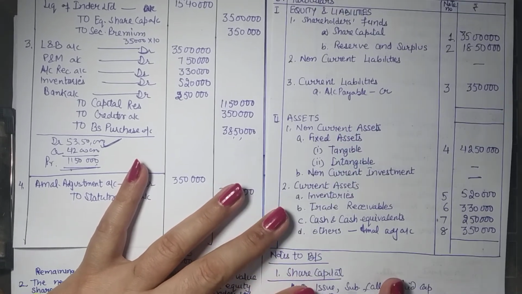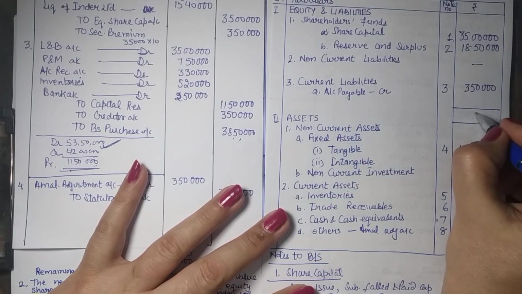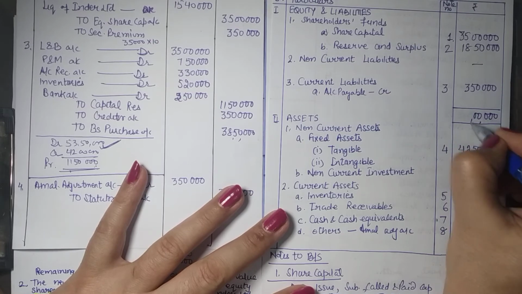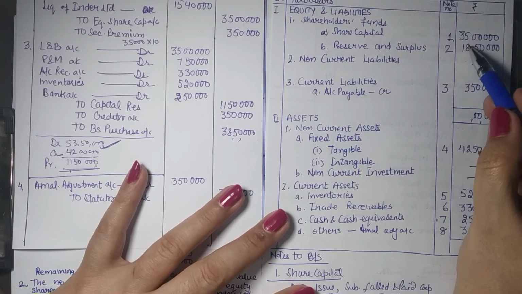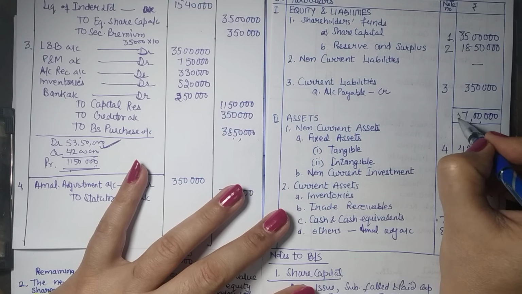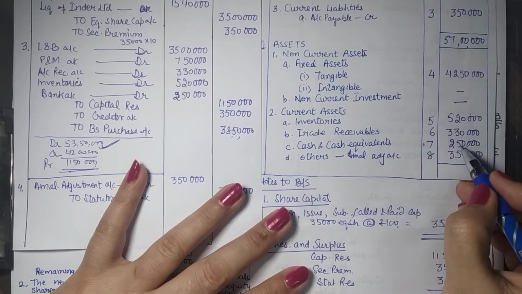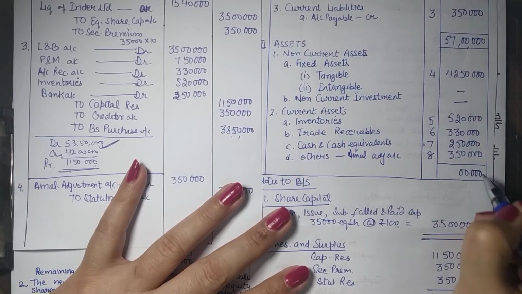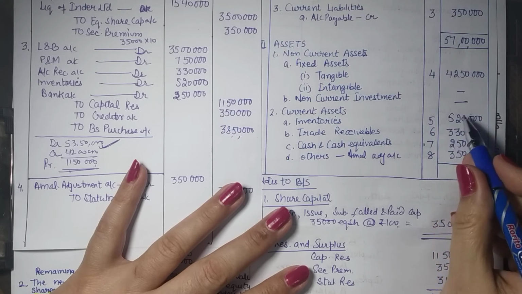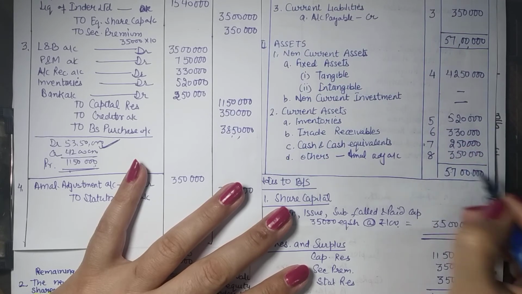Now we can total up the balance sheet to see whether it is matching or not. It should match if we have recorded everything correctly. 57 lakhs. Now this is going to be 57 lakhs.